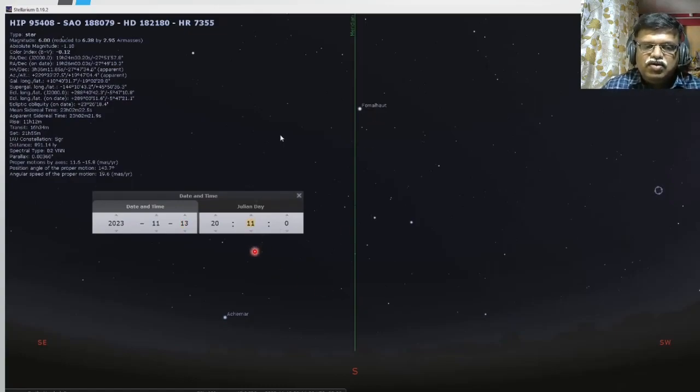Now, if you go a few minutes early, instead of 8:11, now you are going to 8:07, that is 4 minutes early. So actually it is 23 hours 56 minutes. Again, the star is coming on the meridian. So the time required by a star, any star, to come from meridian back to meridian is 23 hours 56 minutes. It is less than 24 hours, which we call a day by about 4 minutes. So a day is 24 hours, whereas the Earth's spinning period is slightly smaller than that.